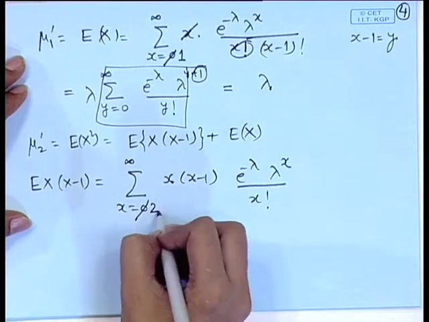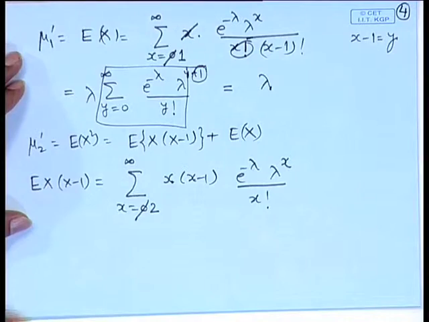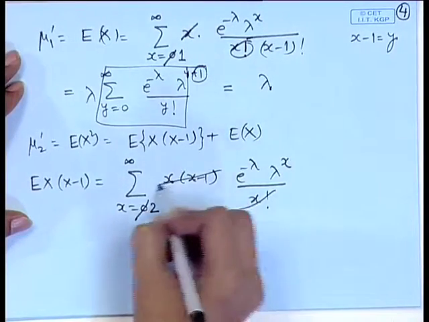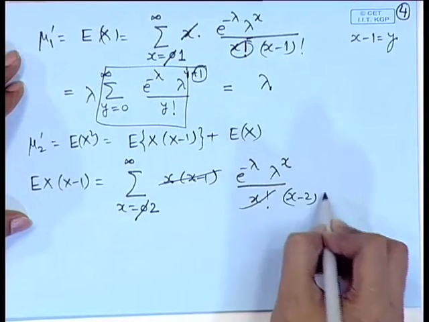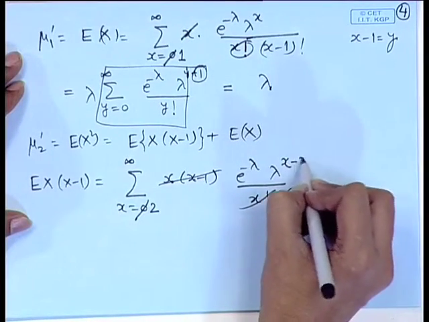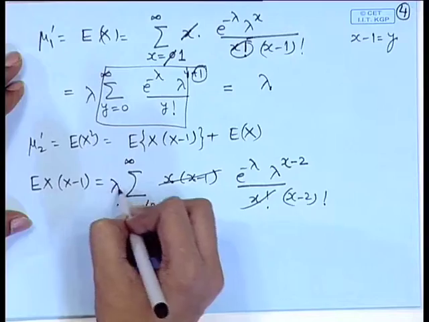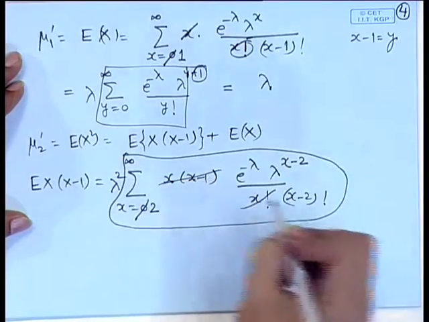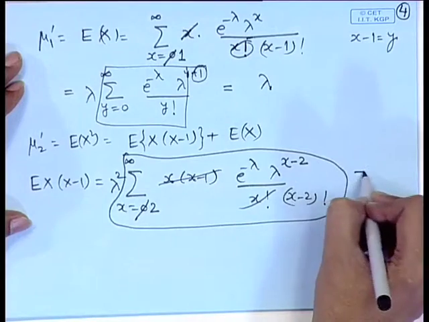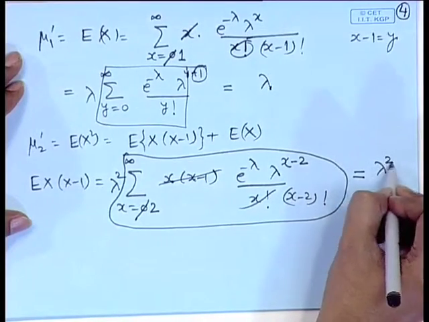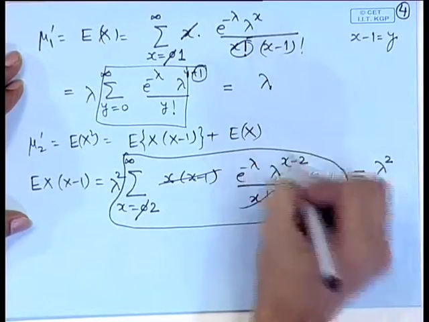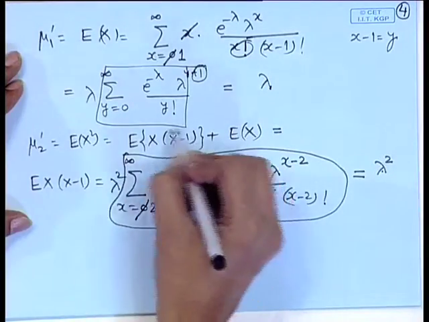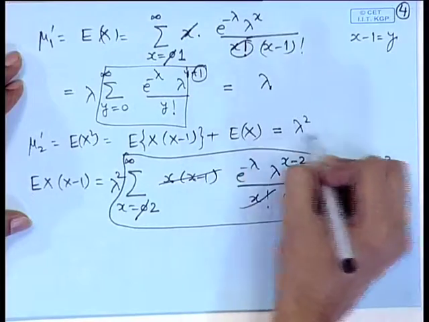So in effect this summation is from 2 to infinity, and this x into x minus 1 term can be adjusted with x factorial and we get x minus 2 factorial. Therefore, we can write this as lambda to the power x minus 2 times lambda square, and now this is nothing but the expansion of e to the power lambda. So the second factorial moment becomes lambda square. Now, if we substitute this value in the expression for mu 2 prime, this is lambda square plus the expectation of x, that is lambda.